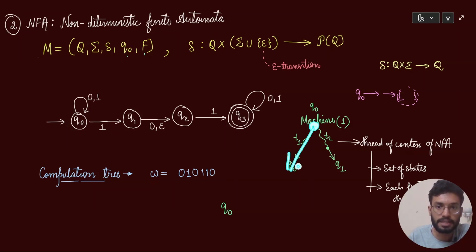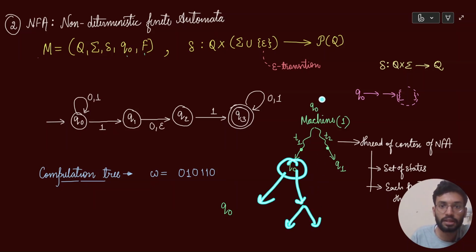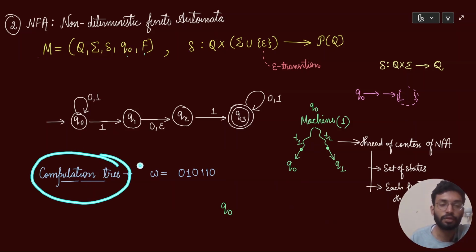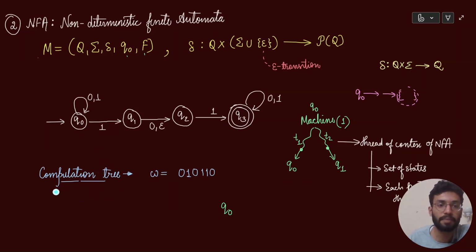Because you can imagine that यहां से हमारा computation start हुआ था, it spawned two threads. Then again हम जब Q0 से स्टार्ट करेंगे, it can again spawn multiple threads, then that can spawn multiple threads. So एक complete tree बन जाएगी, tree of threads of computation. That is what is known as a computation tree. So non-determinism जहां भी आ जाता है, वहां पर हम computation trees की बात करते हैं. Computation tree क्या होती है? It represents different threads of computations which are spawned throughout the processing of my machine.